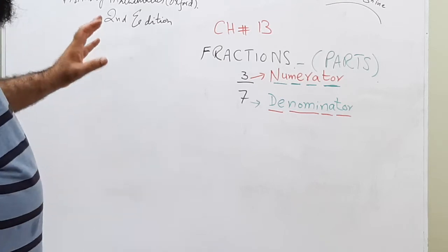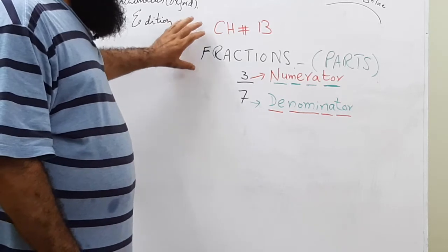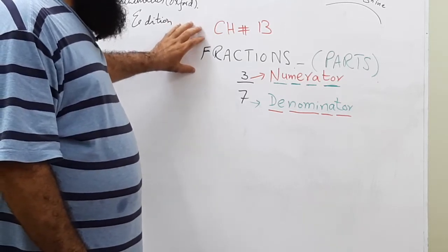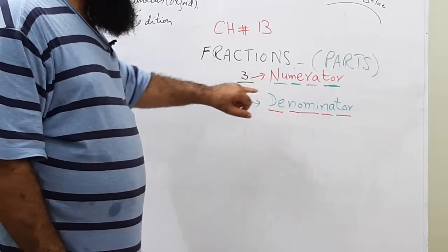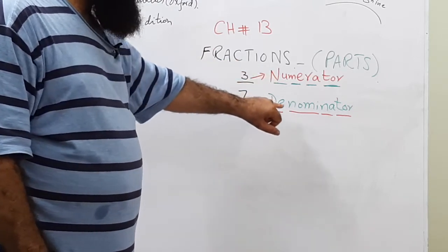And these names are fixed. I mean, whenever we talk about fractions, the upper part will always be numerator and the lower part will always be denominator.